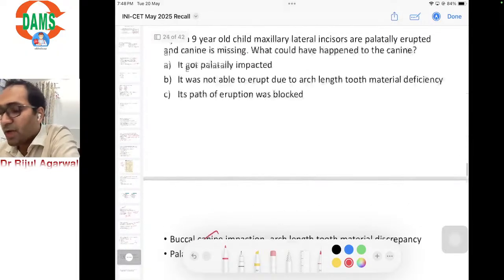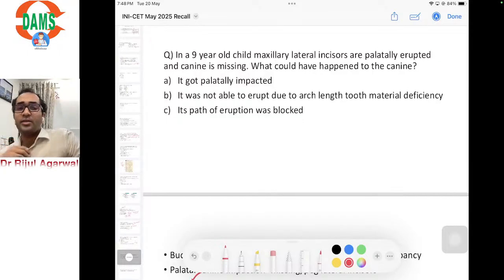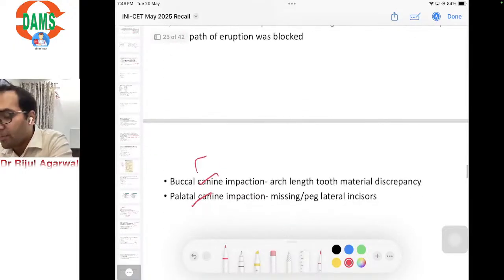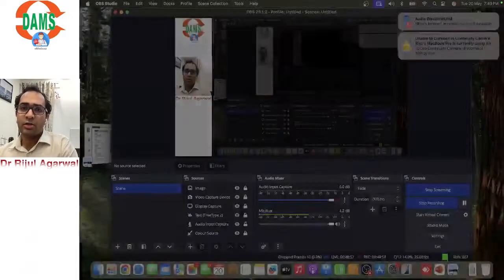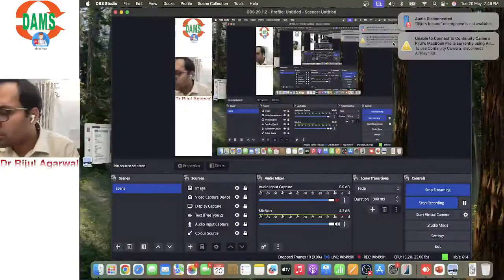Okay, if the lateral incisor is palatally erupted, the canine could also get palatally impacted. If there is not enough space for the canine to erupt due to crowding or something, the canine gets buccally impacted or highly placed or buccally placed. If you remember, for such corrections, no rotation is, sorry.